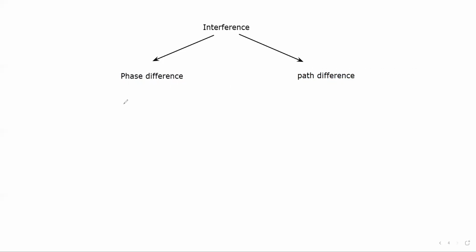Phase difference means in terms of angle. When we compare the change in the angle, we call that a phase difference. A path difference is when we compare wavelength or distance.